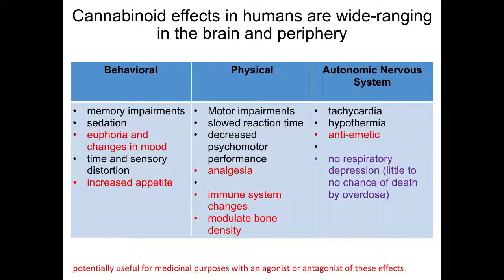Of note, there is no respiratory depression that occurs, which is different from opioids. If you remember from the previous lectures on opioids, mu-opioid agonists cause respiratory depression leading to death. There is no respiratory depression from cannabinoid receptor activation, so respiratory depression does not occur.